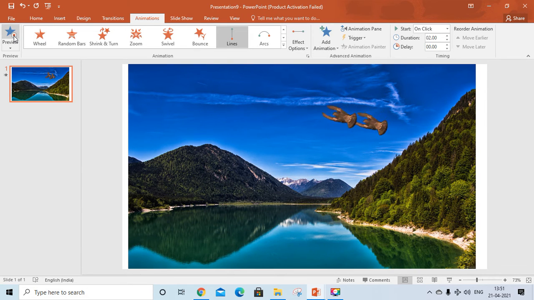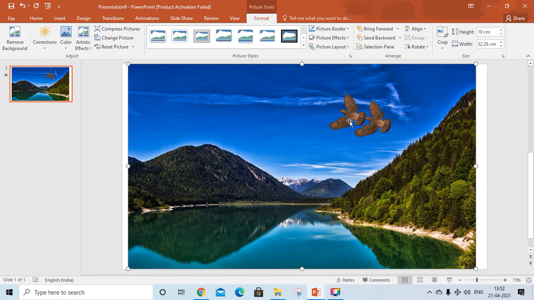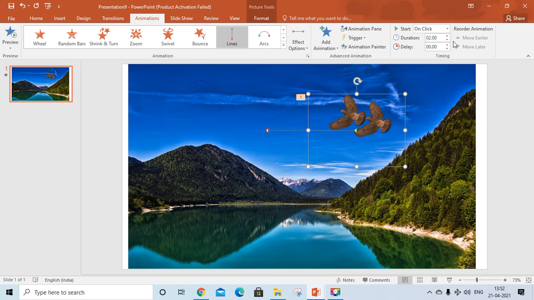Now see how the bird is moving. Now you can adjust the timings of the bird also. Click on the picture, Animation, and the duration should be increased. So the bird is moving slowly. Like this you can edit animations.